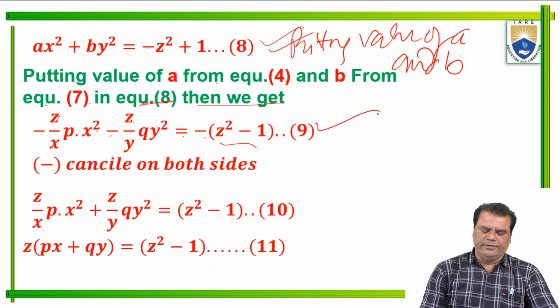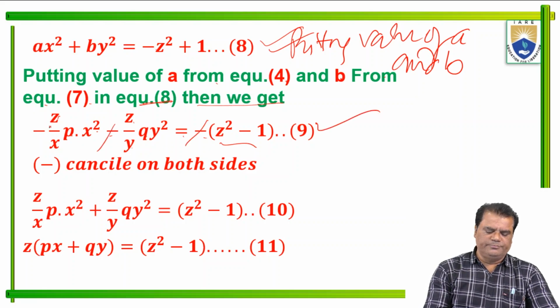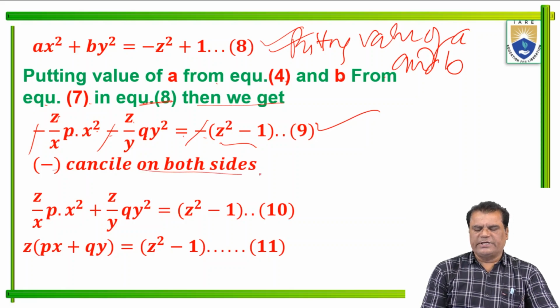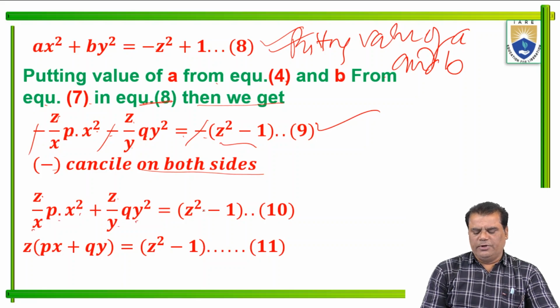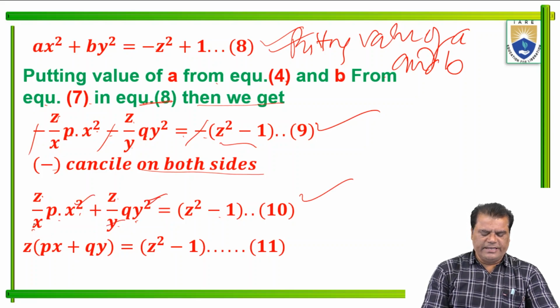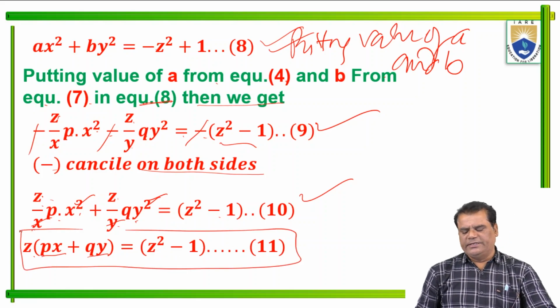This is equation 9. The minus cancels out on both sides. Then we get z upon x p x square plus z upon y q y square equals z square minus 1. This is equation 10. The y cancels, the x cancels, z is common. So z into px plus qy equals z square minus 1. This is the required differential equation.